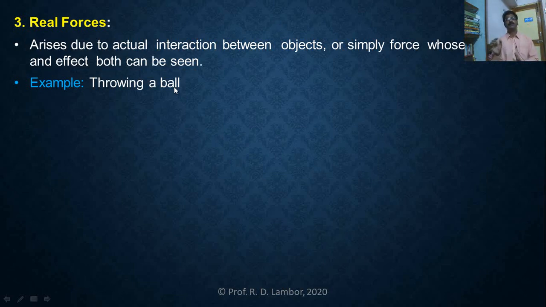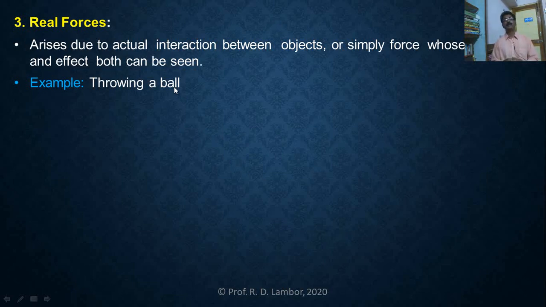I will give examples of real forces. Gravitational force is a real force. The force of attraction between Earth and Sun is the gravitational force. The force of attraction between Earth and Moon is the gravitational force. A second example of real force is the electrostatic force, the force of attraction between electron and proton.